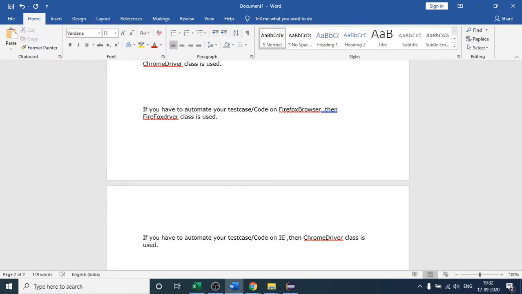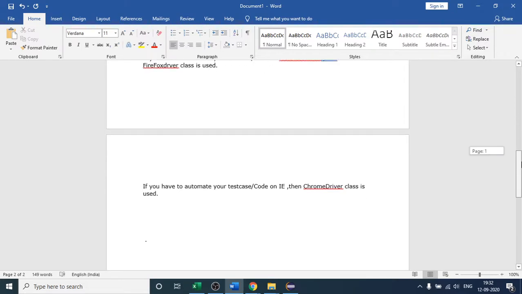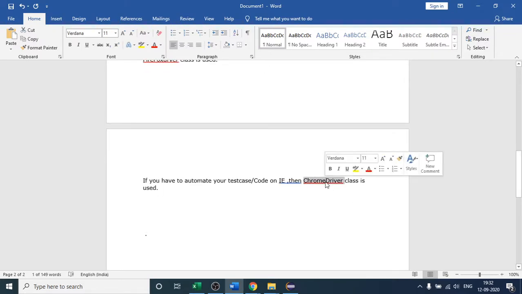I think many of the people are not using it nowadays. But let us understand. Then Internet Explorer driver is a class. Internet Explorer driver classes, right? So this is one thing. So I hope these are the three classes.